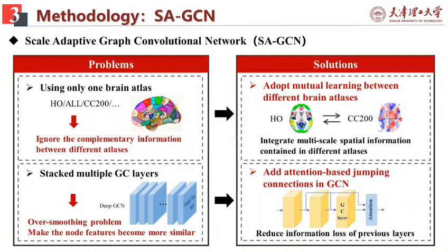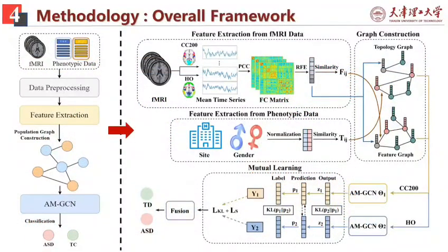Furthermore, to better learn the information contained in the graph, multiple graph convolutional layers have been stacked in the network, which may result in over-smoothing problem. To solve this, we add the attention-based jumping connections in our graph convolutional network to reduce information loss of previous layers. This is the overall framework of our method. It contains 4 main components: data pre-processing, population graph construction, feature learning through GCN, and mutual learning between different atlases.